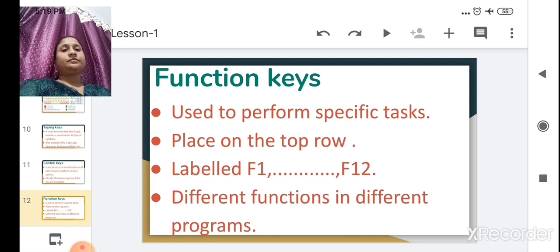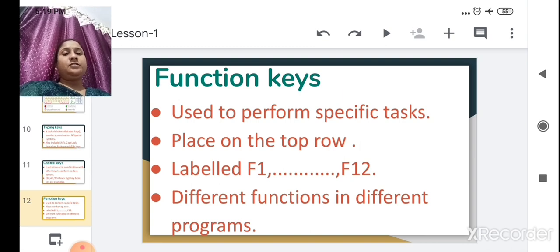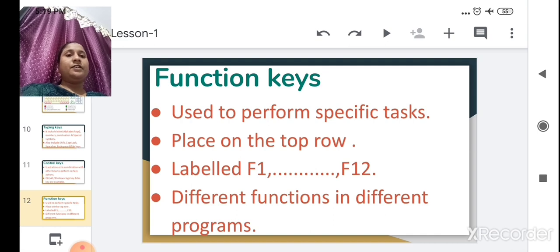Function keys are used to perform specific tasks. They are placed on the top row of the keyboard, labeled F1 to F12, with different functions in different programs. For example, F1 is used for help and support, F2 is used for rename, F5 is used for refresh, and F9 is used to send emails. So different function keys have different tasks.